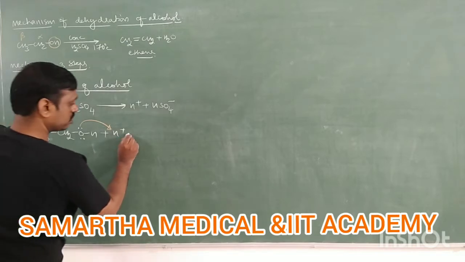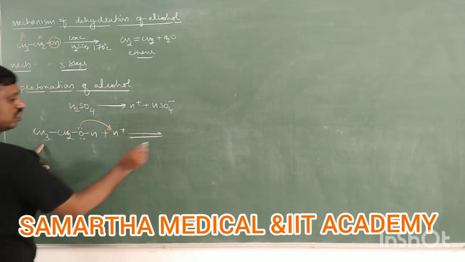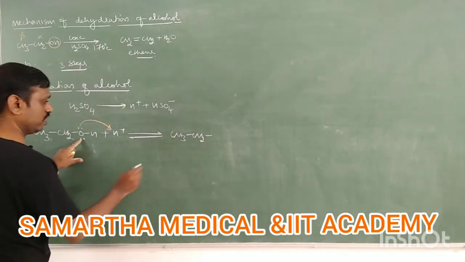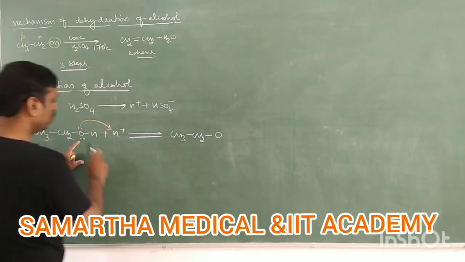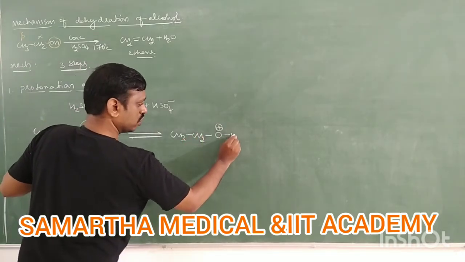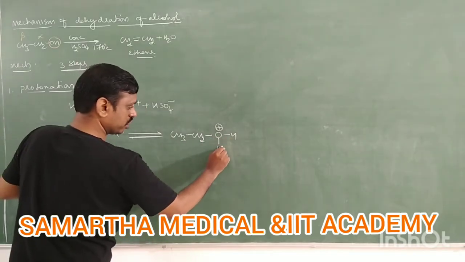Then it forms the ethyl group as it is. The oxygen donates one lone pair and becomes positive. It already has one hydrogen, and one more H comes.